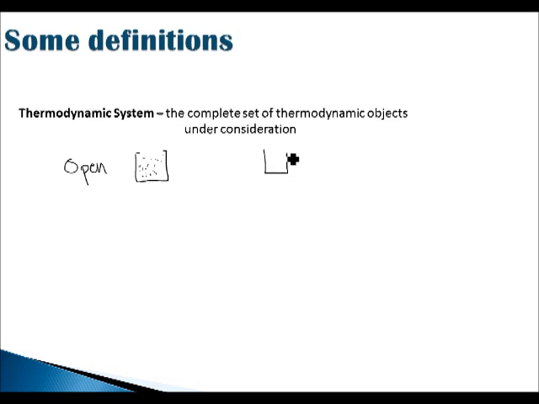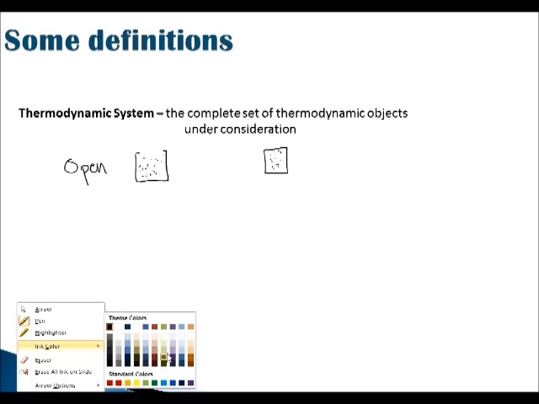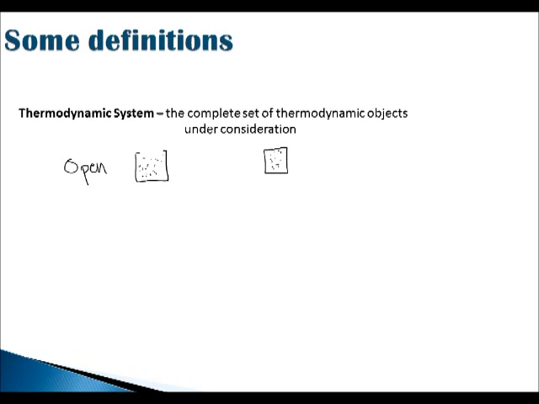Whereas a closed system is one in which there is gas inside a closed box, and that box would be thermally insulated. So it would be kept at a constant temperature, okay, and is insulated from the outside world. So no heat can get in.